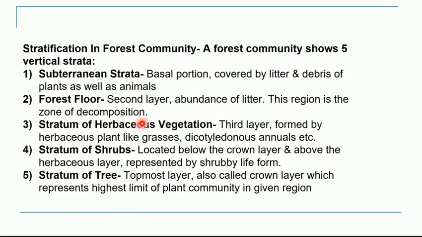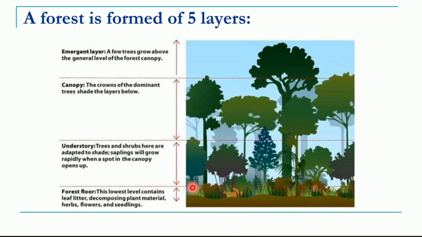The third layer is called the stratum of herbaceous vegetation. So stratum means layer. This is the third layer where you will find the herbs. This is formed by grasses and some dicotyledonous annual plants which are in the form of small herbs. So in this picture we can see these small growing herbs form the third layer.